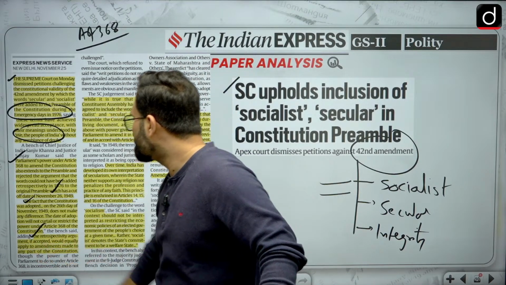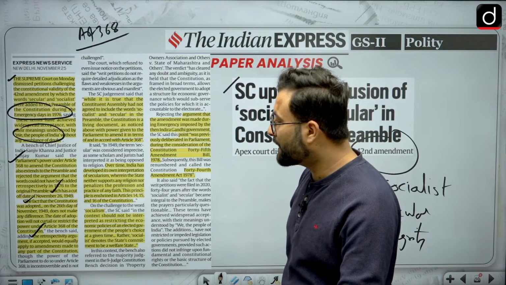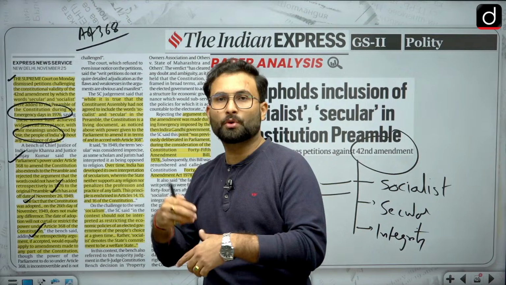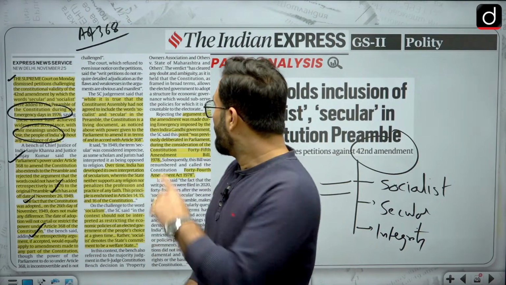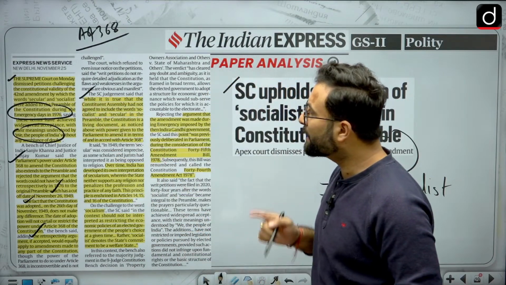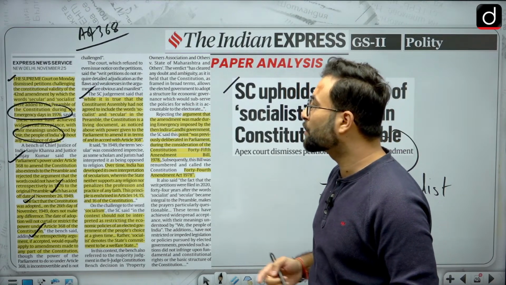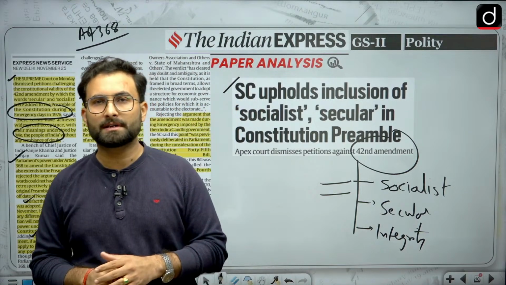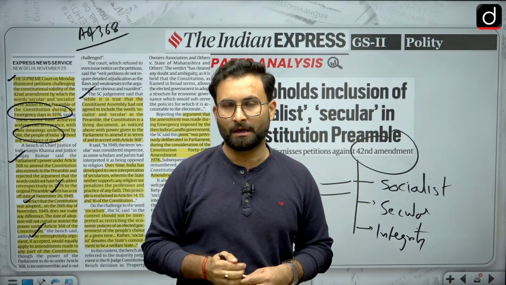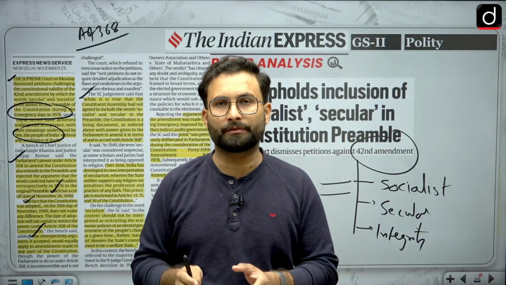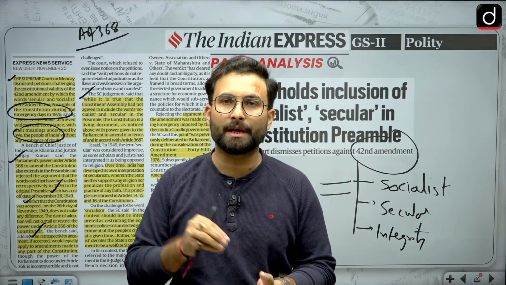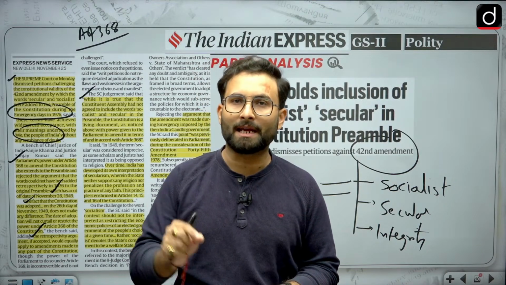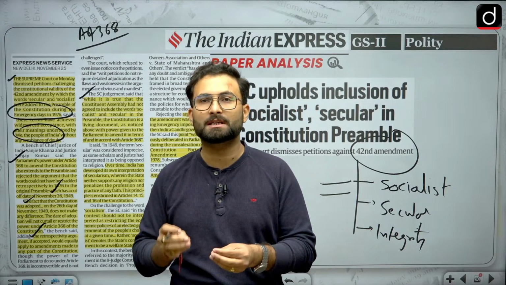Then moving further, the retrospectivity argument, if accepted, would equally apply to all the amendments made till now. That means all the amendments would have to go through scrutiny again. That cannot be done. Moving further, while it is true that the Constituent Assembly had not agreed to include the words socialist and secular in the original preamble, our constitutional framers made sure that our Constitution is a living and dynamic document. That means it can be changed over time with respect to the demands of the time.